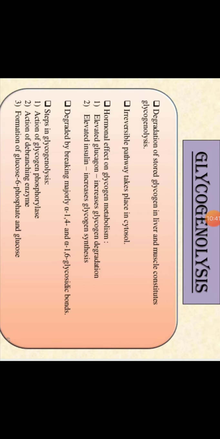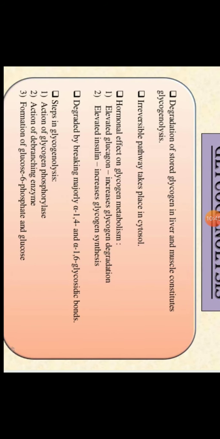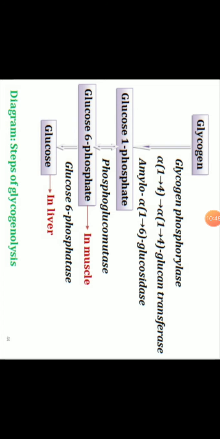This is the glycogenolysis. We'll see the pathway. Whatever glycogen is stored, what is the first enzyme? Glycogen phosphorylase enzyme. Glycogen phosphorylase and the debranching enzyme will break that glycogen and the branches of that glycogen and convert it into glucose 1 phosphate molecule.